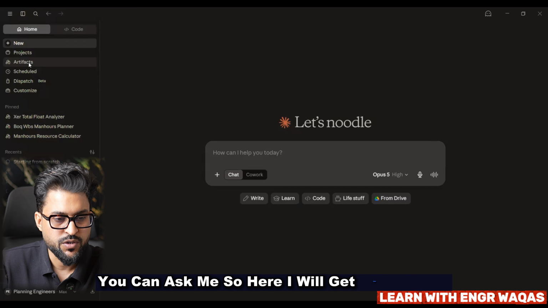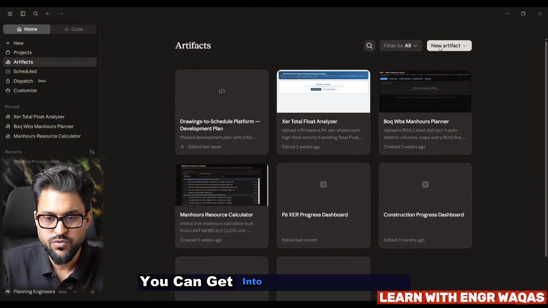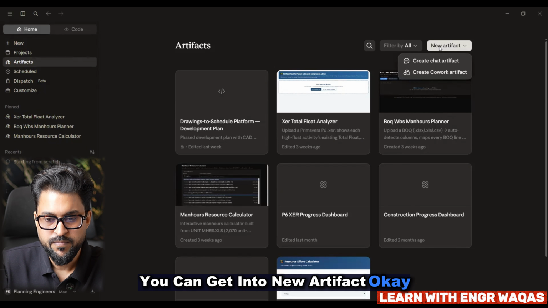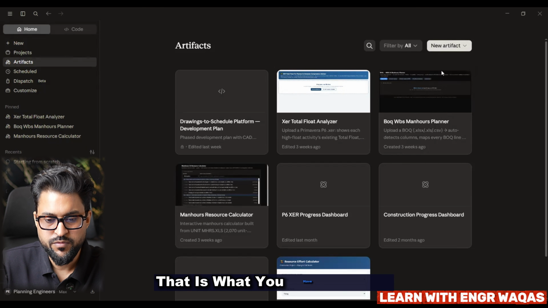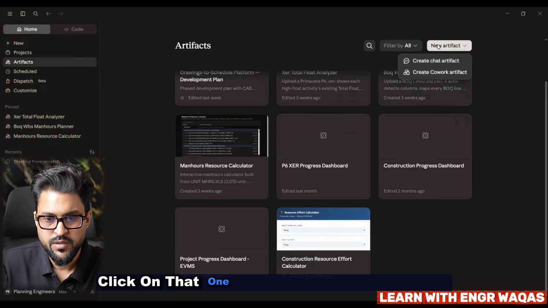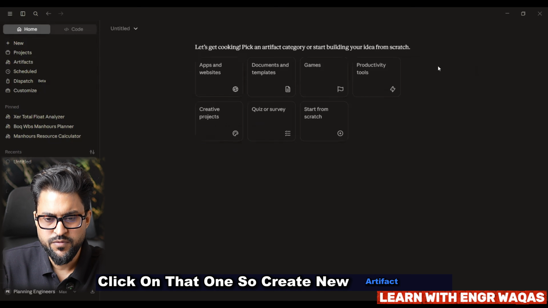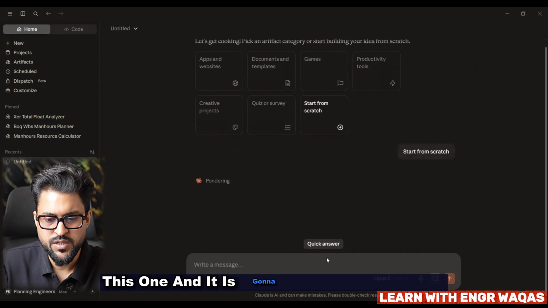So here I will get into artifacts. You can get into a new artifact. Click on that one. Create a new artifact here, this one, and it is going to start talking to you, because we start from scratch.